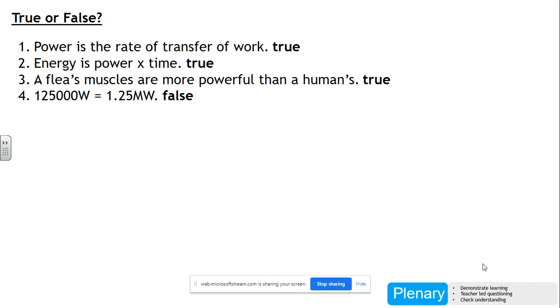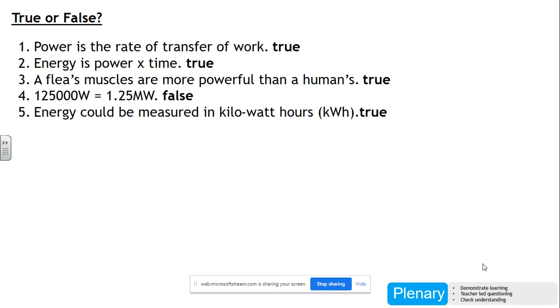That is not correct. 125,000 watts is going to be 0.125 megawatts. And the final one, we could indeed measure energy in kilowatt hours, because energy is power times time. Kilowatts is a measure of power, hours is a measure of time. So we could if we wanted to, and there are some instances that we do.